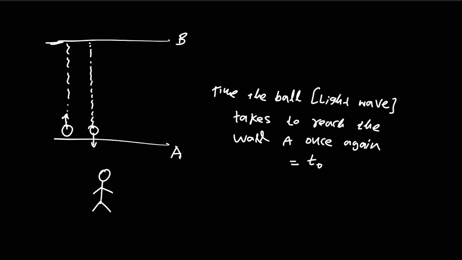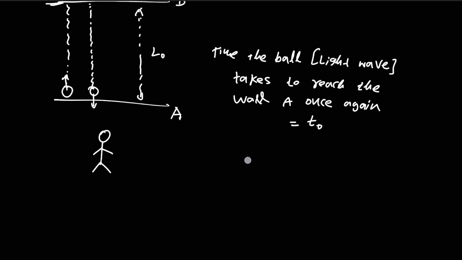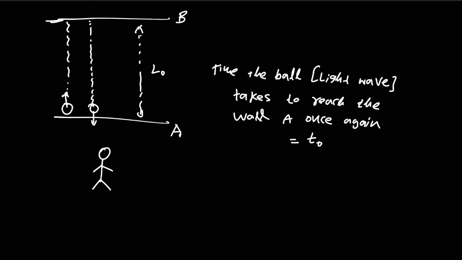Now in terms of L naught, let me take the distance between these two walls as L naught, guys. And we already know the speed of light. We usually use c to represent the speed of light. I'm not going to deal with numbers, as I'm going to derive an equation here. The distance between these two walls is L naught, and the speed of light is c.